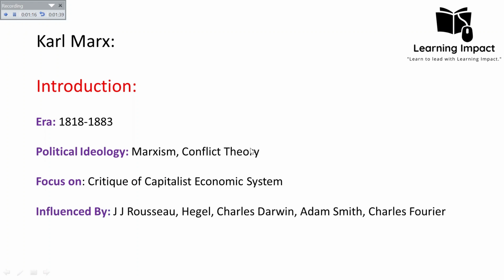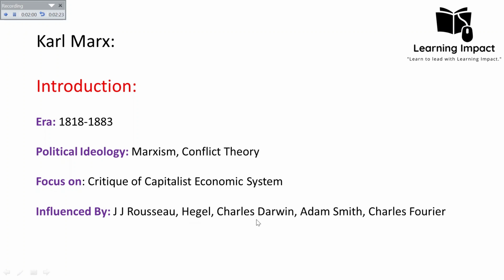His philosophy was influenced by other philosophers, including Rousseau and Hegel. Hegel is considered one of the idealist philosophers whose philosophy is part of German ideology. Hegel, whom we studied in our previous lecture, has a philosophy very similar to, but at the same time different from, Karl Marx. Hegel gave the concept of dialectic. Karl Marx adopted that concept with some modifications and changes. Hegel was idealistic, so he believed that the center of contradiction is the idea, but Marx believed that the center of contradiction is matter, because Marx was more materialistic and Hegel was more idealistic.